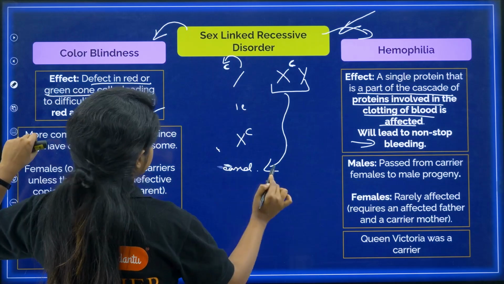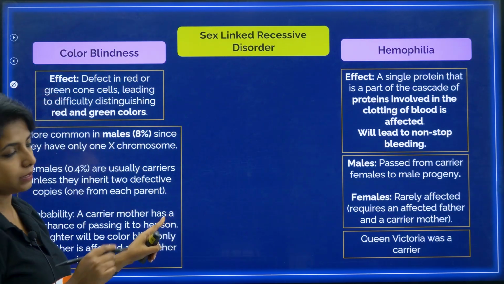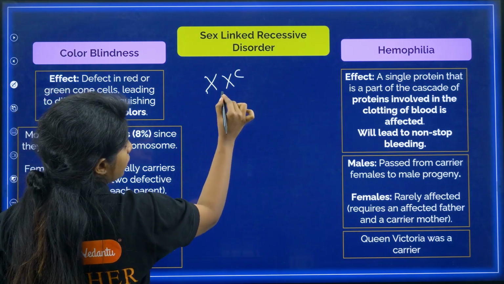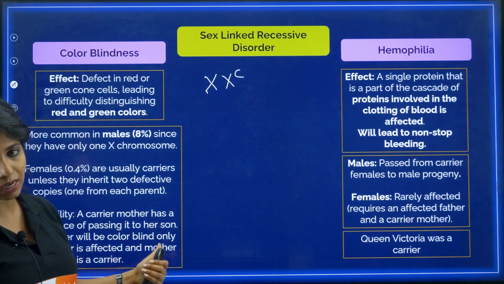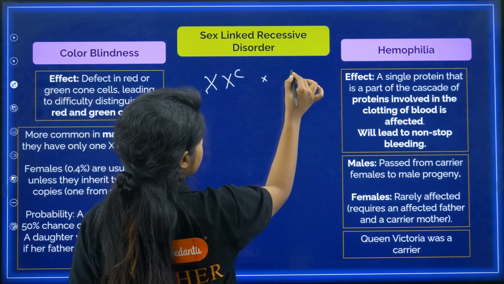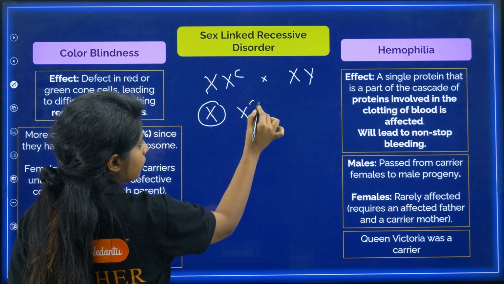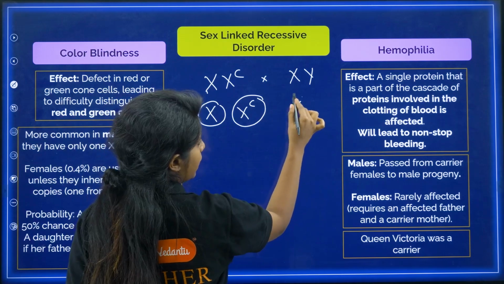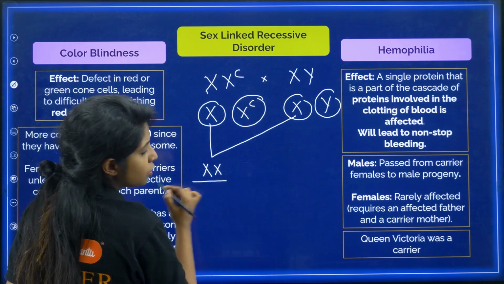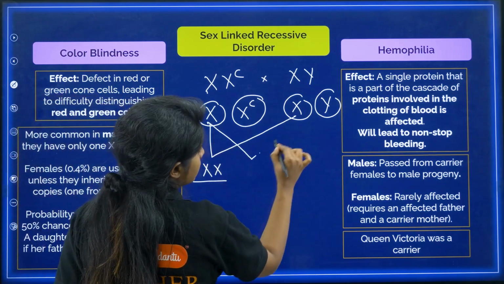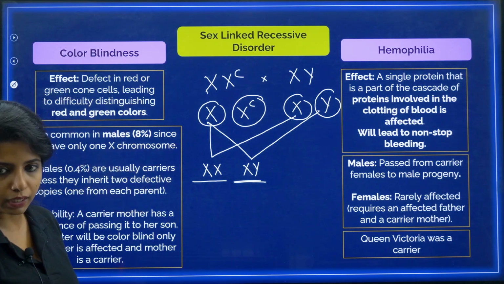Shall I just erase this? Yes. Listen to me carefully. A carrier mother means only one chromosome is getting affected. She has a 50% chance of passing it to her son. Suppose the male she is marrying is normal. The gametes the mother produces will be X and XC. Here the gametes will be X and Y. This and this fuse, you get XX. This is a normal female that is being produced. This and this fuse, you get XY. This is a normal male that is being produced, my dear children.